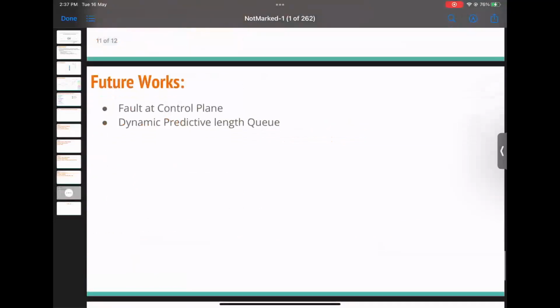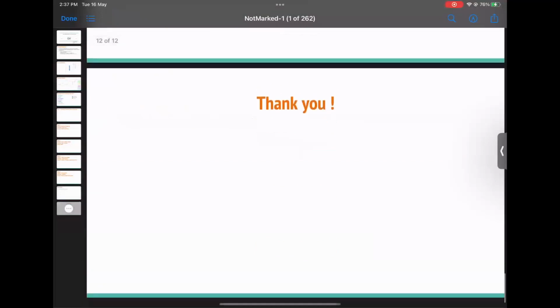And for future work, it would be exciting to analyze solutions to fault at control plane. And it would be interesting also to analyze the empirical complexity analysis of autoscaling via Kalman filtering versus the static autoscaling algorithm. Let's move on and go ahead to the demo.